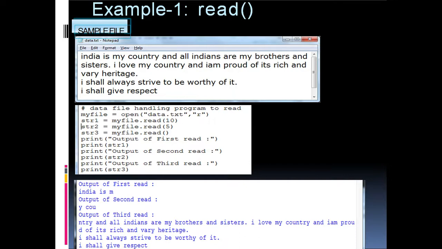Then the third print statement prints the result of myfile.read(). myfile.read means there is no number of bytes specified, so it will read the whole content. See, the output started from "ntry", that is, "country" is not complete, because we have already read the content "India is my cou". So the remaining portion it read using the read function. Hope it is clear for you.